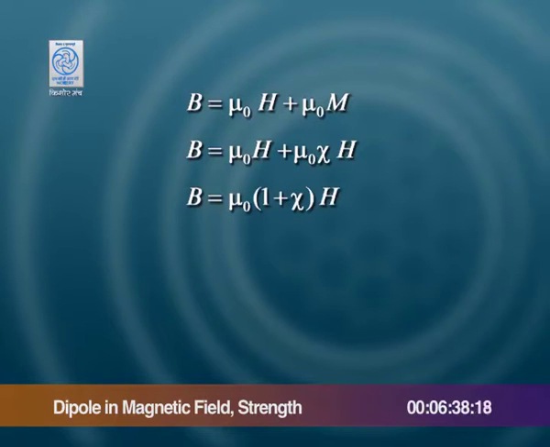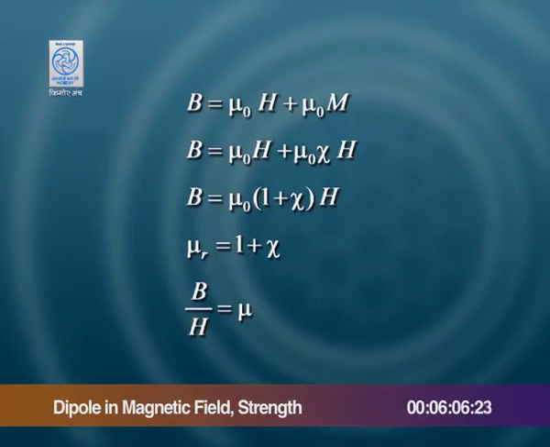So, B is equal to mu naught (1 plus xi) H, or mu r is equal to 1 plus xi. What is mu r? Mu r is relative permeability. That means you compare the permeability of the material to that of vacuum. That means how much more is the allowance for the flux through a material is governed by the relative permeability. Obviously, permeability and susceptibility should be related, and this is our relationship, mu r is equal to 1 plus xi.